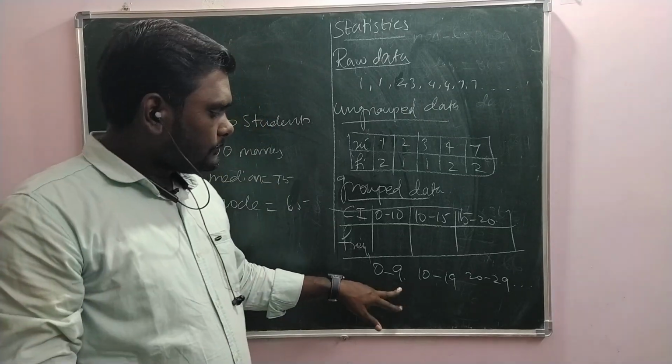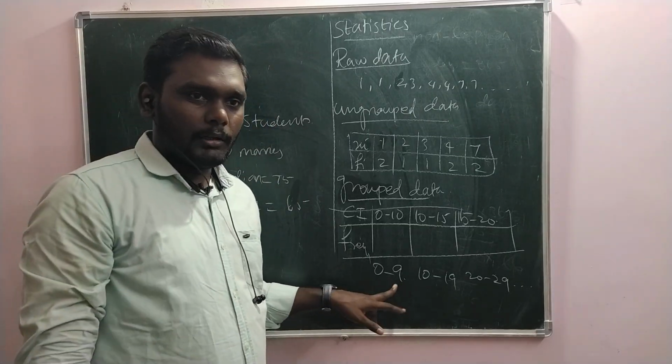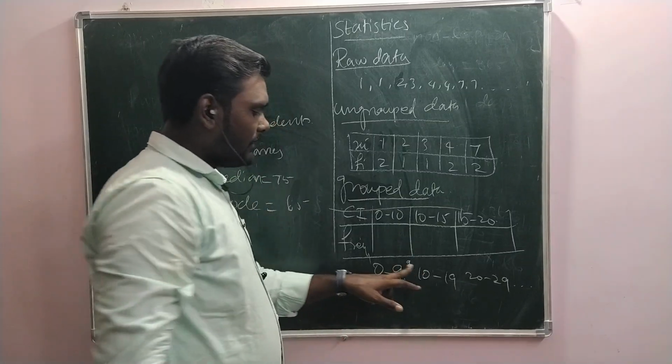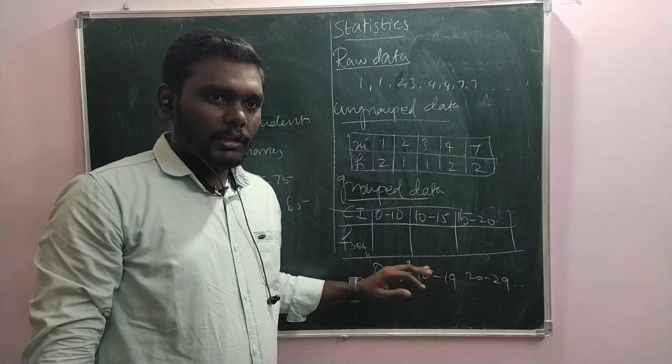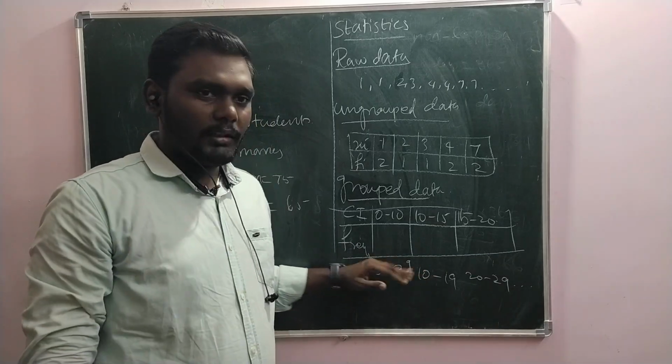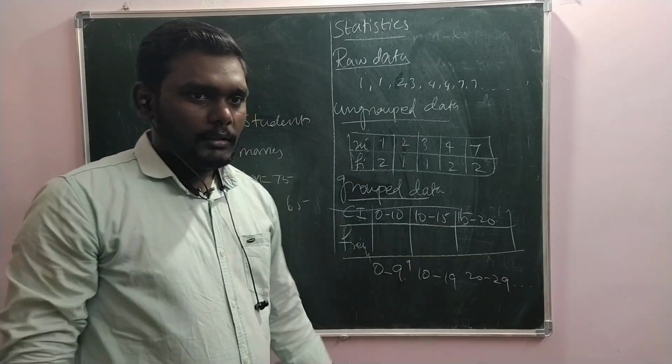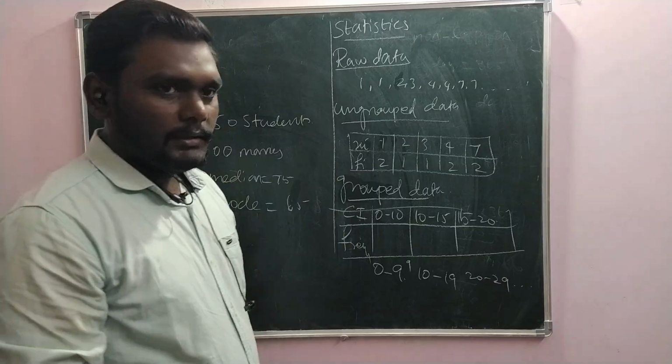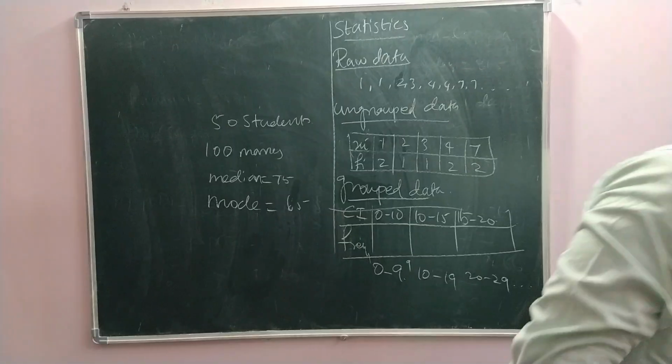See, this upper value is not included, so the observation 9 is absent in this. That's what we are calling excluded. 9 is excluded from this, right? This is the exclusive series. This is about the types of data, and then about the measures of central tendency.